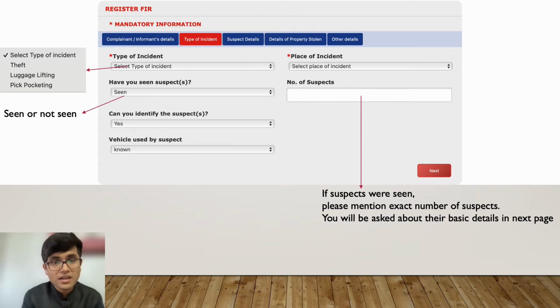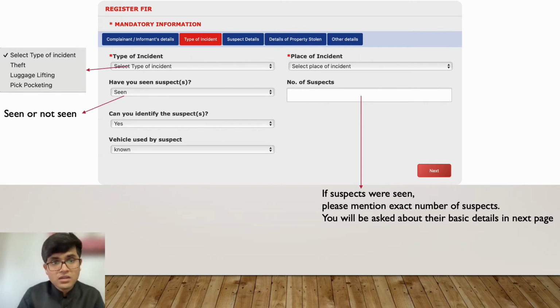Then the place of incident. If you remember, like if you are at the railway station, or at IGI Terminal 3, you mention that you were at the airport Terminal 3, going to or coming back from a certain place. You mention that place name. Then, have you seen the suspect while he was taking your property?